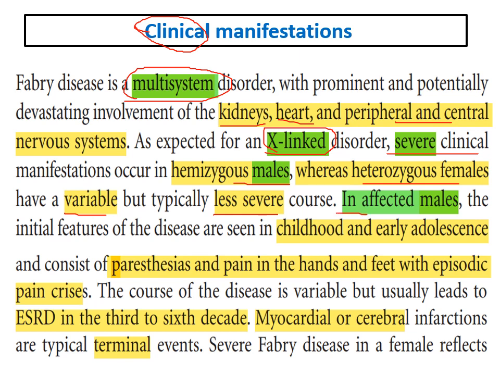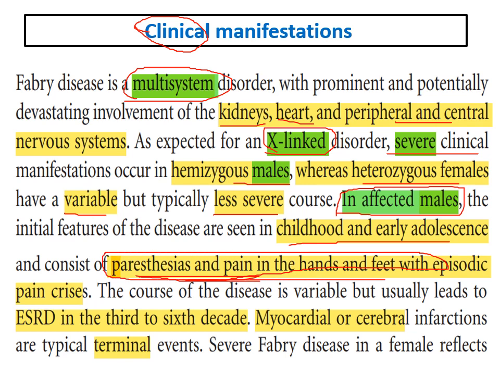In affected males, the initial features begin in childhood and early adolescence, mainly with nervous system affection in the form of paresthesia and pain in the hands and feet. These are usually the first presentations, paresthesia and pain in hands and feet with episodic pain crisis. CKD usually leads to end-stage renal disease between the third and sixth decades, and myocardial and cerebral infarctions are usually terminal events.